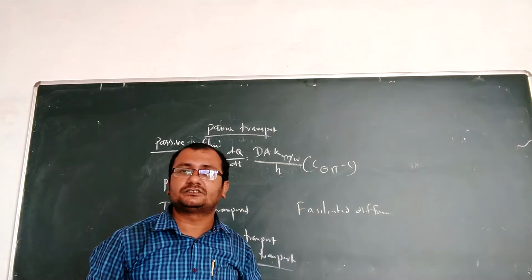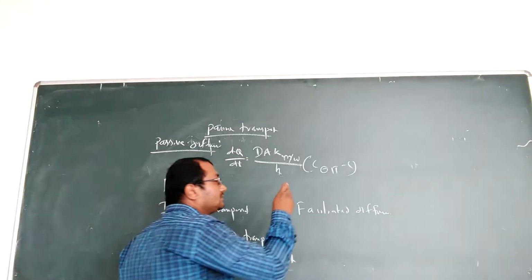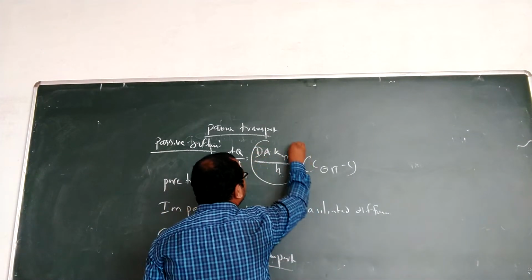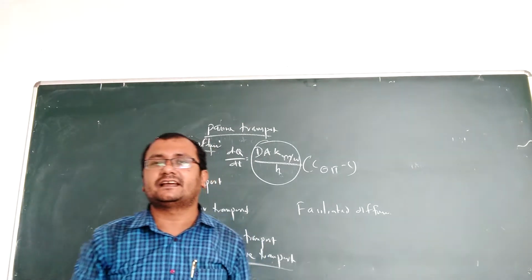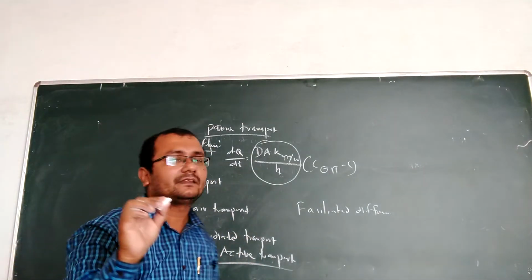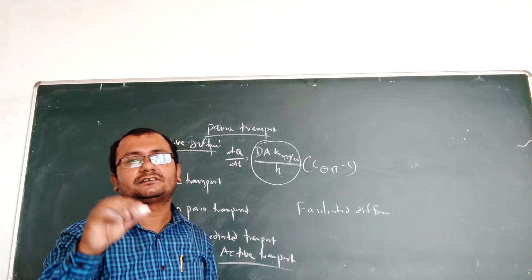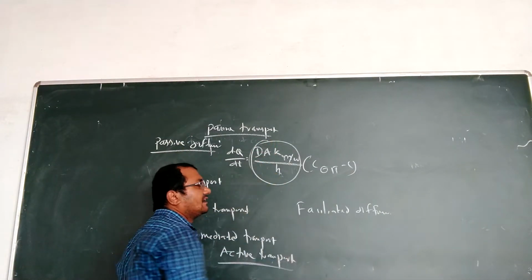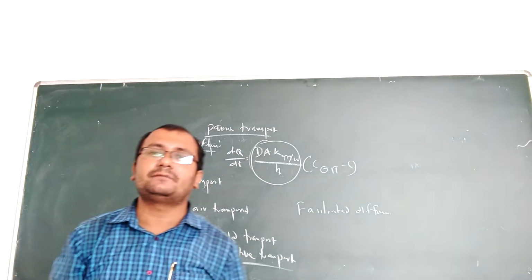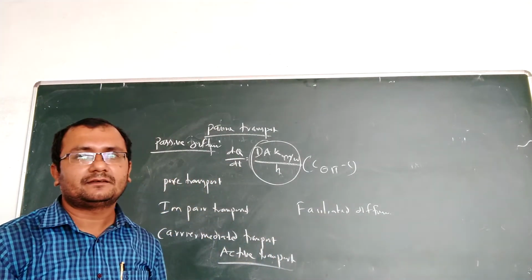The thickness will also remain the same. So D, A, K, and H all remain constant, and this complete constant term is called permeability.